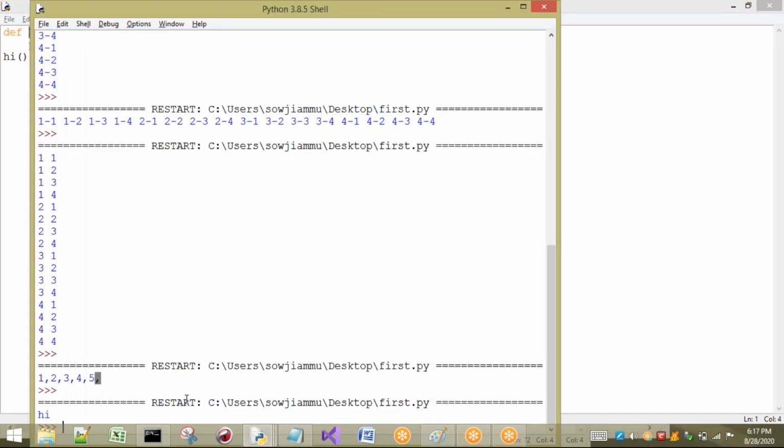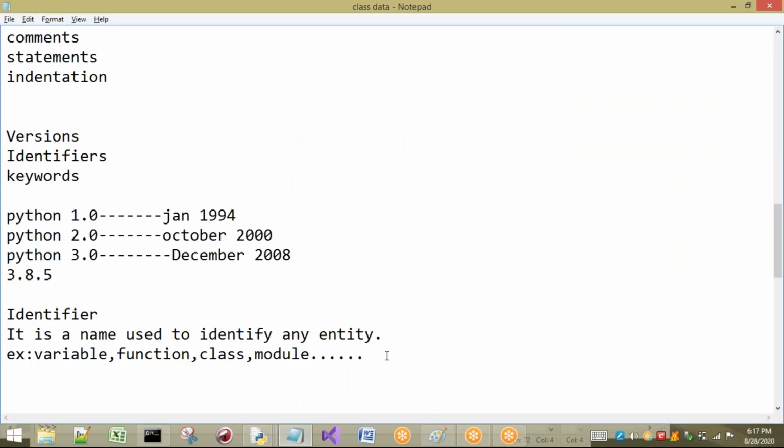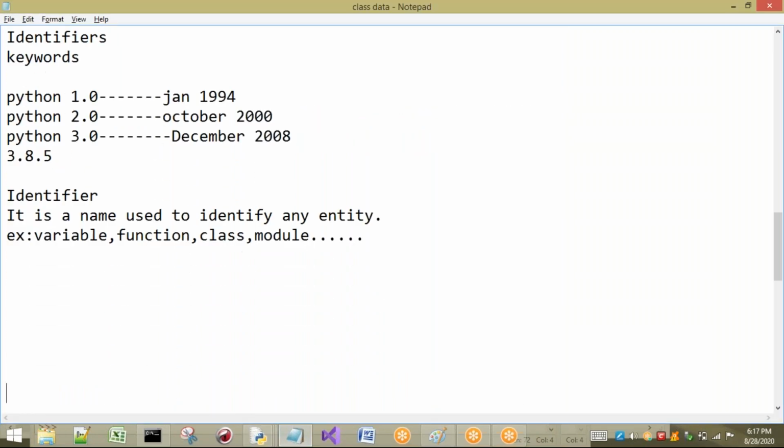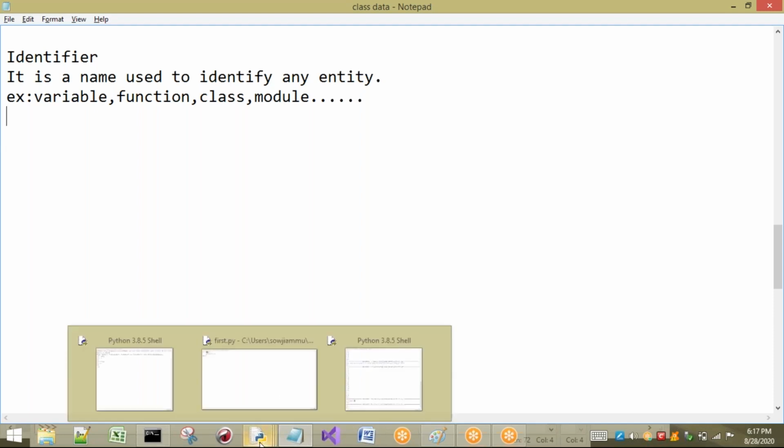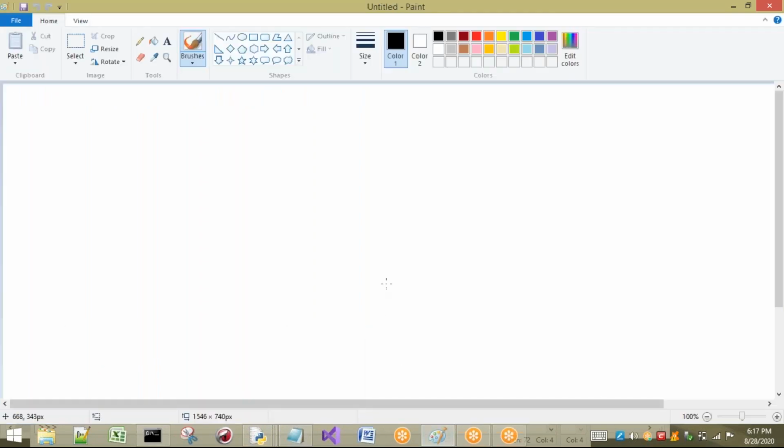Right, now let us see the rules of identifiers. Compulsory, these rules have to be there for identifiers. If you are not following these rules, you may get errors. We will see those errors also. Okay, so what is the need of keeping rules? There should be some rules.